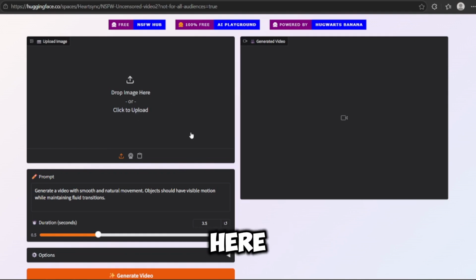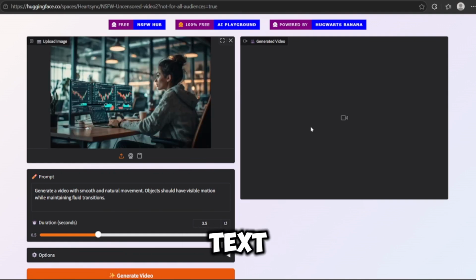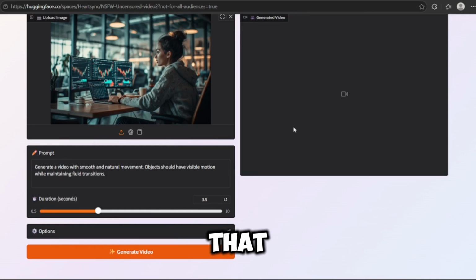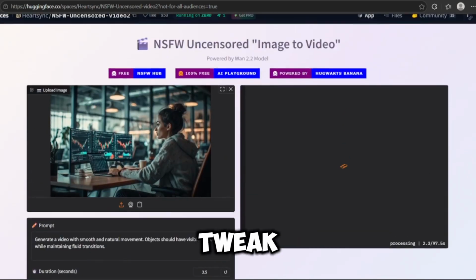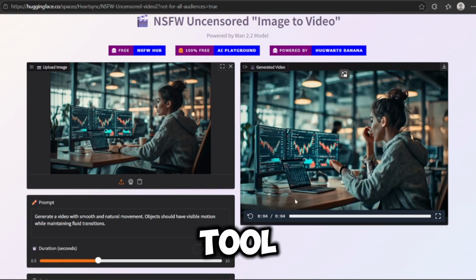Now, right here, we have the prompt box, where you can either input text or upload an image. I'm going to upload the image we generated earlier from Perchance and turn it into a video. So let's go ahead and do that. As you can see, I've uploaded the image. You can leave the settings as they are or tweak them if you want. Now, I'll click on Generate Video and let's see what this tool gives us.